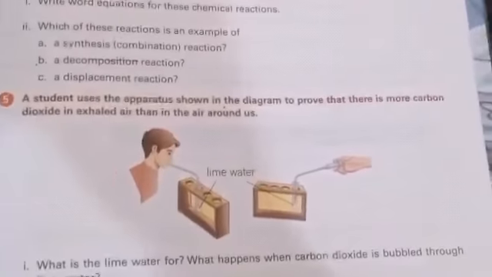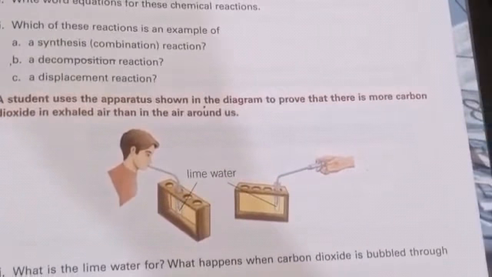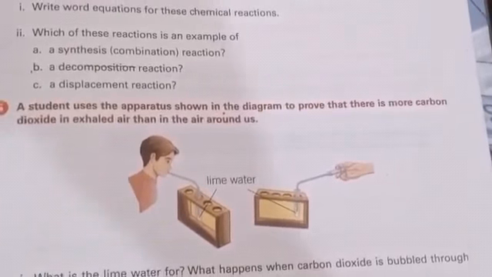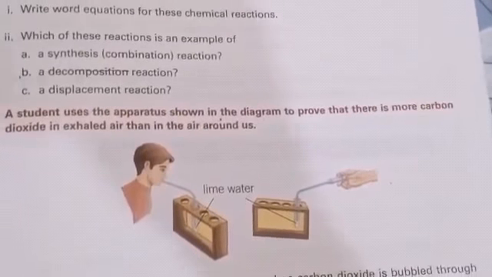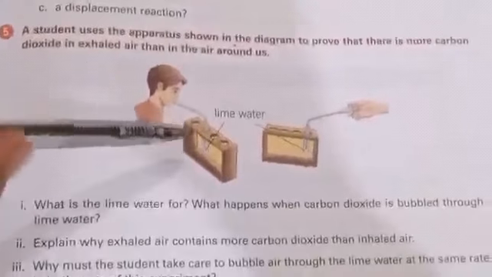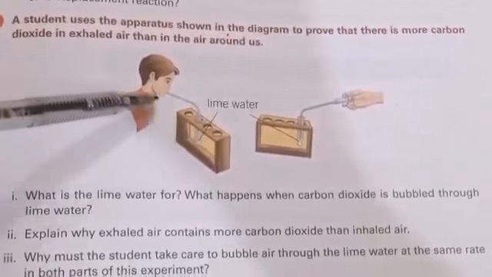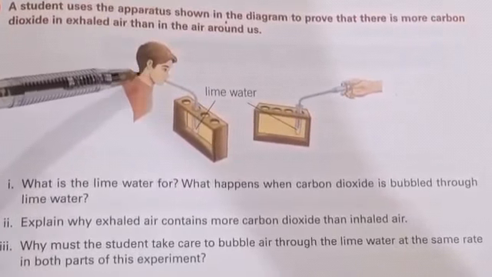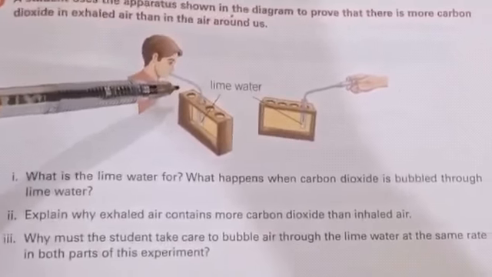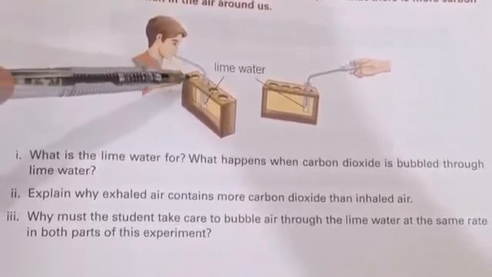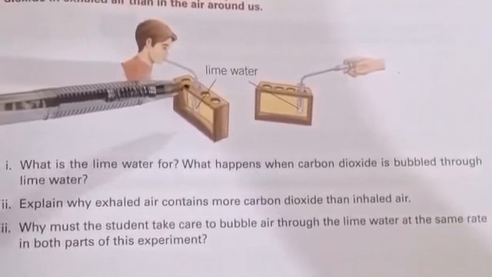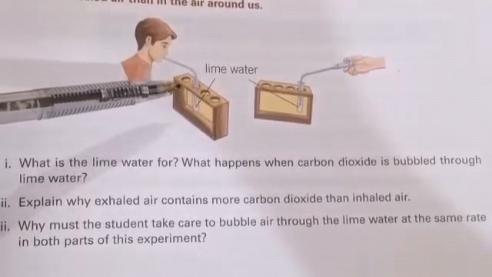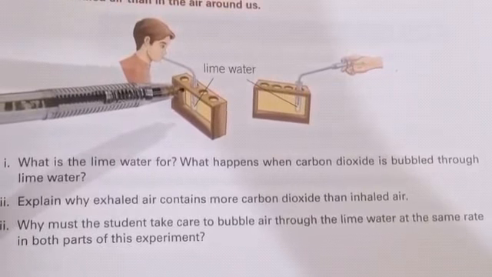Question number 5. A student uses the apparatus shown in the diagram to prove that there is more carbon dioxide in exhaled air than in the air around us. Beta, here there is a test tube in which there is lime water, and this student is exhaling carbon dioxide inside this test tube, because when we exhale air, it contains more carbon dioxide as compared to inhaled air.